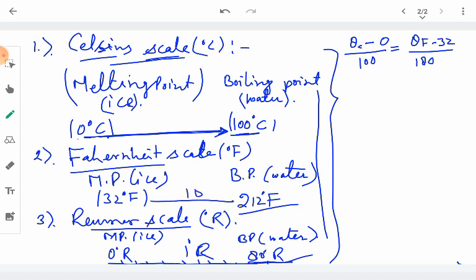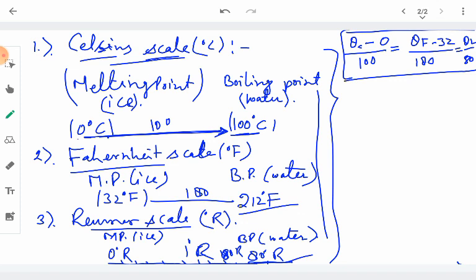This range is 180, this range is 100, and on the Reaumur scale this range is 80. And on the Reaumur scale, it is equal to theta r divided by the range of the Reaumur scale, which is 80. So, this is the relationship according to which the three scales are related.